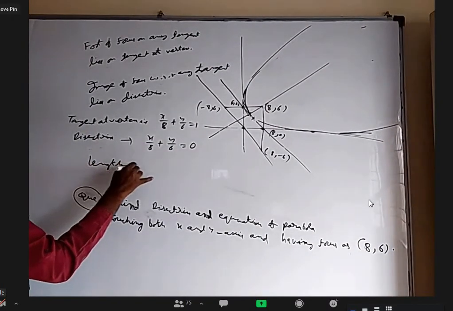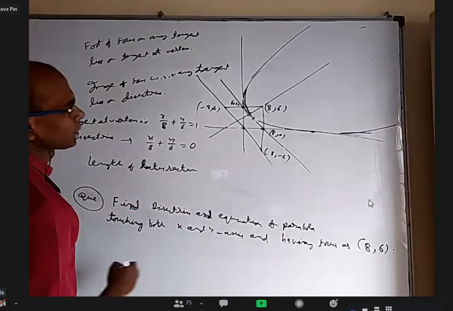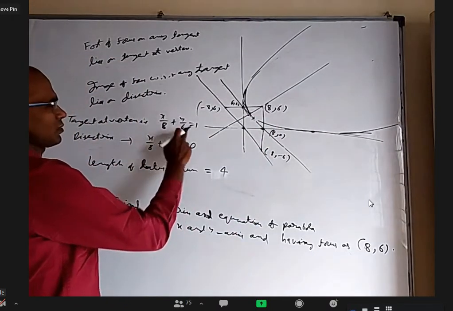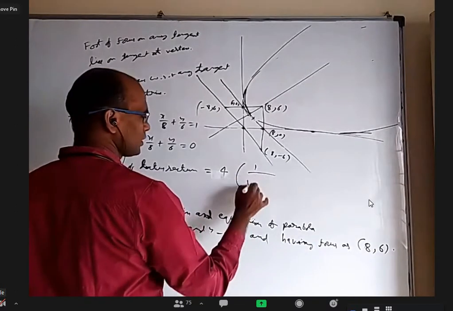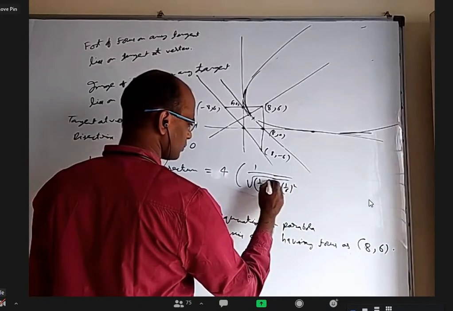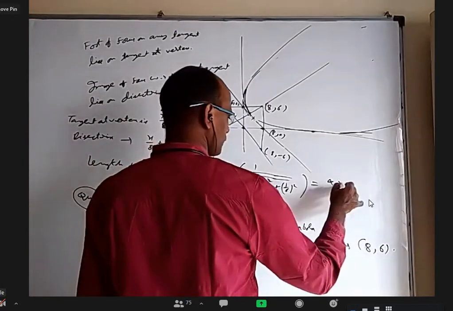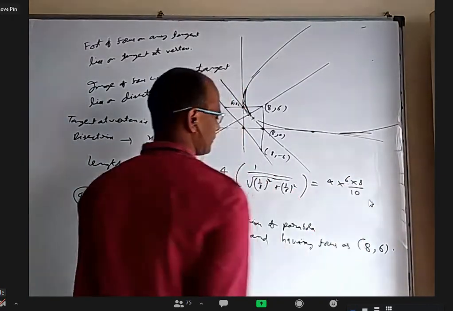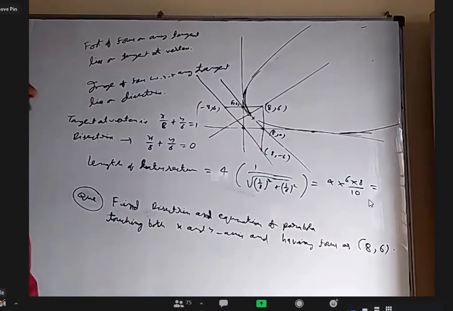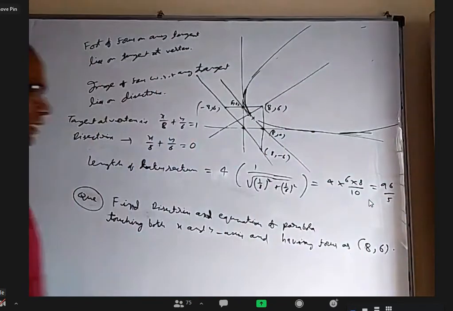Okay. Either way you can do it. So length of latus rectum. 4 times, let's say from here to here, I want to find perpendicular distance, or from between these two also. Okay. 1 by root over (1 by 8) whole square plus (1 by 6) whole square. That is 6 into 8 by 10. So 1, 2 I can cancel. 48, 96 by 5. Is it correct? Length of latus rectum is 96 by 5.